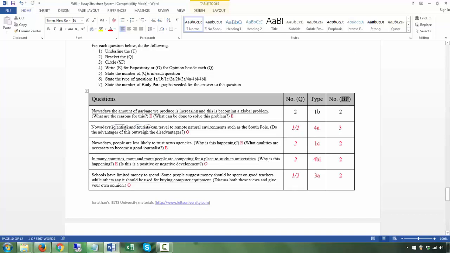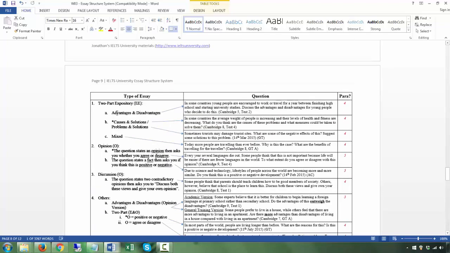Next, nowadays people are less likely to trust news agencies. That's the T. Why is this happening? 1 question. What qualities are necessary to become a journalist? Another question. So both of these are expository. There's no position to be taken. And then what kind of question is this? This is 1C, a mix, because a mix means any 2 kinds of expository questions that don't fall into the first categories of advantages and disadvantages, causes and solutions, problems and solutions.